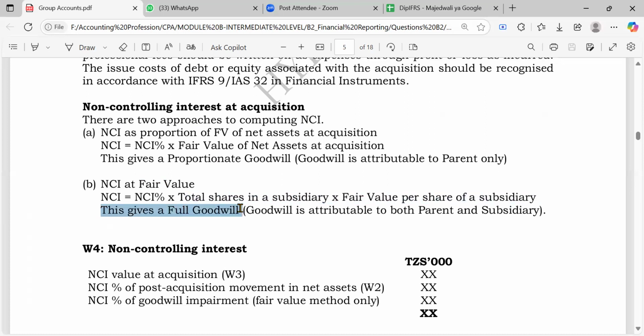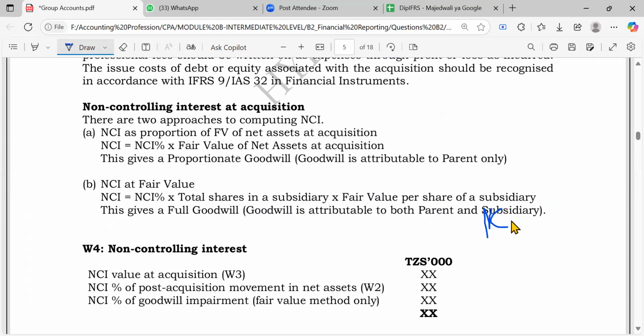This gives a full goodwill, meaning goodwill that is for both the parent and the non-controlling interest. Do not use the word subsidiary. Just write your subsidiary to match with this one, but you should not say the word subsidiary. Okay, so you say that this should relate to the parent and non-controlling interest.